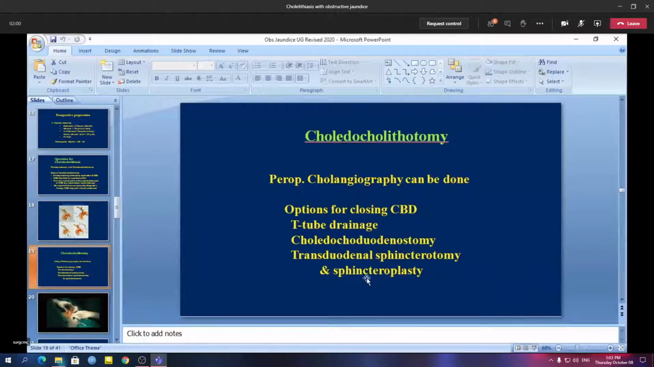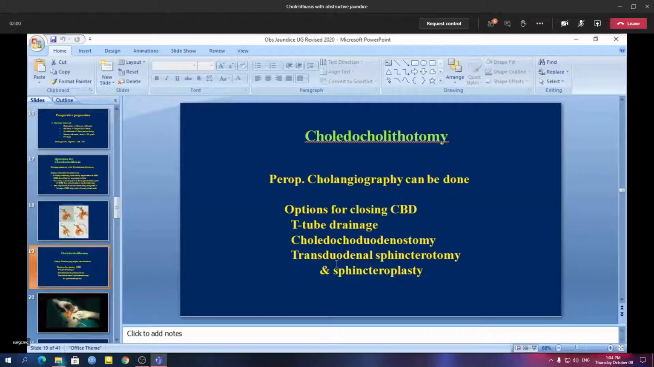That means the duodenum has to be opened, and through the open duodenum we'll have to identify the ampulla of Vater, then make some incisions over there, cut the sphincter, and after cutting the sphincter, you'll have to remove the stone.